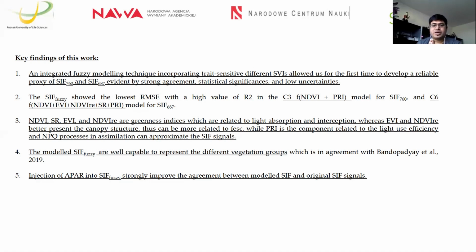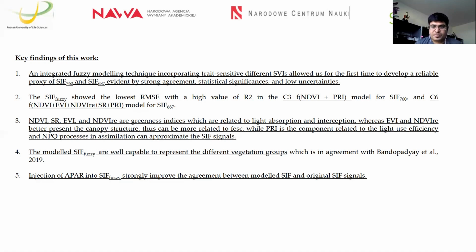It's true that it's not possible to receive 100% agreement between the modeled and original data. We assume the residuals we received, in every case 10% to 40%, may be due to functional diversity, so perhaps the model lacks the capture of functional diversity. But the structural diversity of different plant communities can be captured by the model data. The SIF fuzzy model is well capable of representing the different vegetation groups.